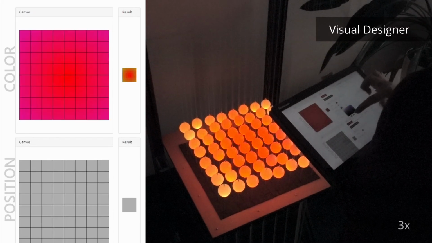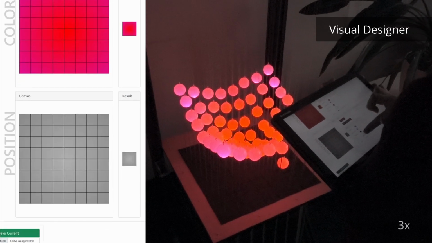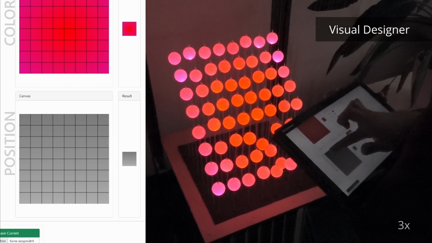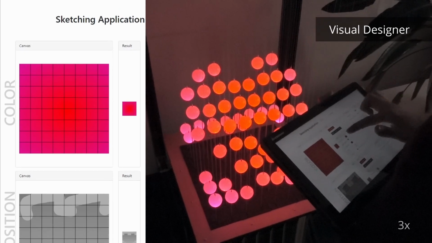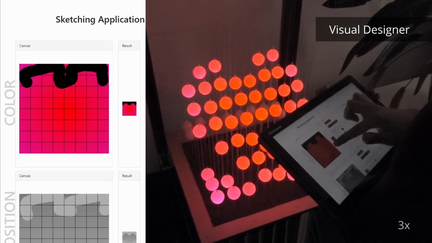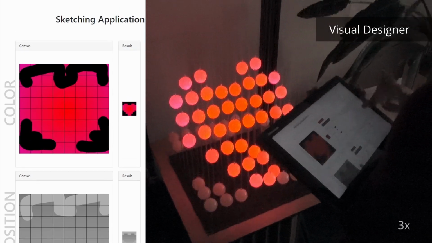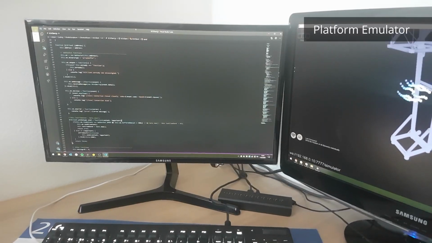Development for shape-changing displays is challenging. To enable easy development, we realized a set of tools that support the ideation and implementation process. To brainstorm novel visualizations on the physical device itself, we provide a visual designer. It is a web-based tool that provides 2 canvases for sketching colors and positions of the individual elements.